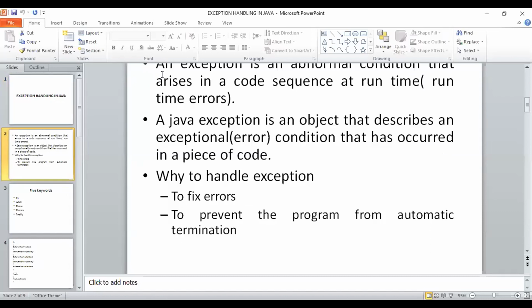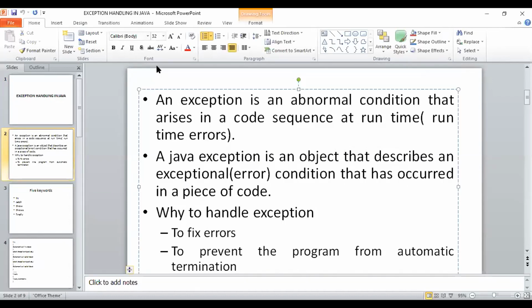So what do you mean by an exception? Any idea? Sir, any unexpected event? Yeah, correct. So we can define the exception as an abnormal condition that arises during the runtime. In Java, we say that an exception is an object that gives complete information about the exception.